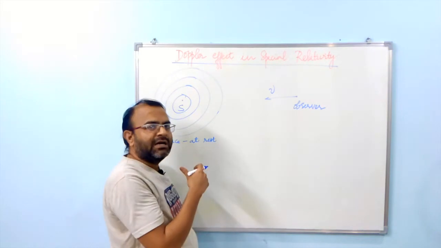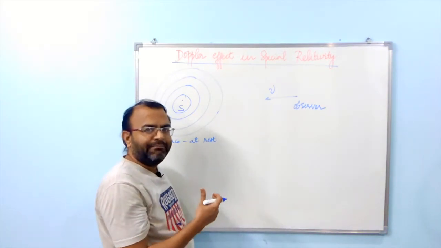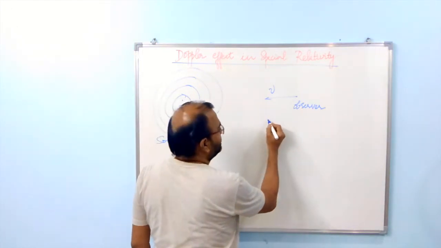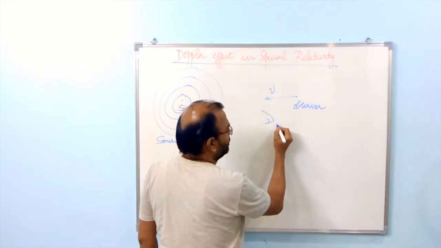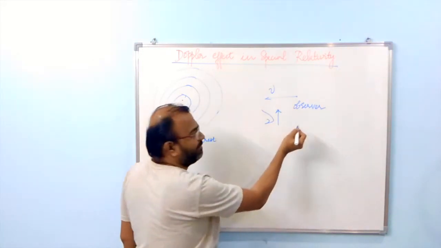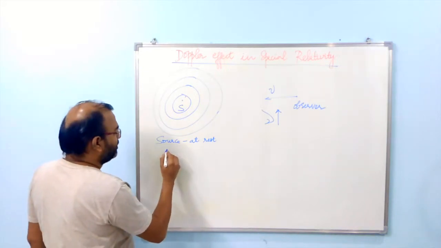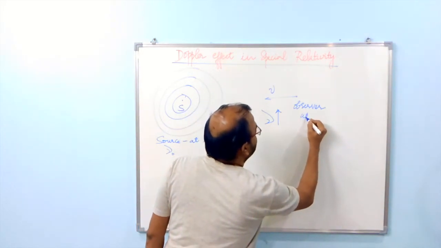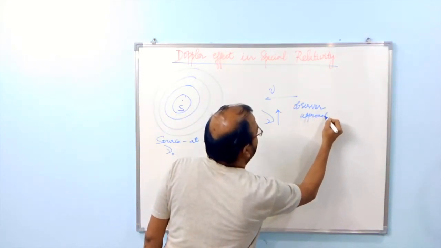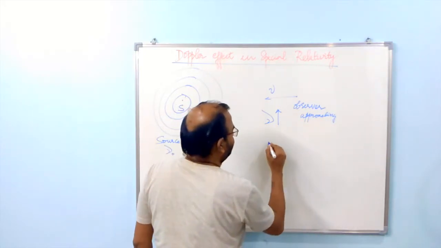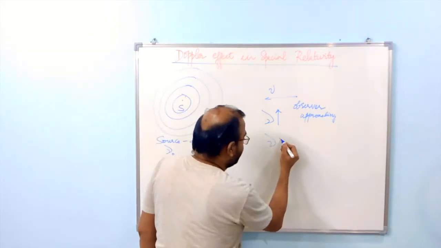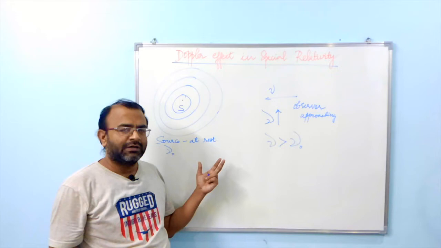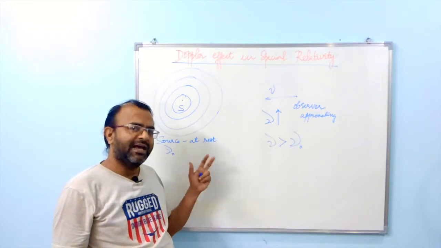compared to the number of waves emitted by the source in the same time, and therefore he will count more waves. That means he will find that the frequency, let us call that frequency nu, that is observed by him, seems to increase for him. And if the source frequency is actually nu naught, in this particular case when the observer is approaching the source, one can have a general understanding that the frequency nu observed by the observer will be greater than the actual frequency of the source. Now this is true for both sound waves as well as light waves.